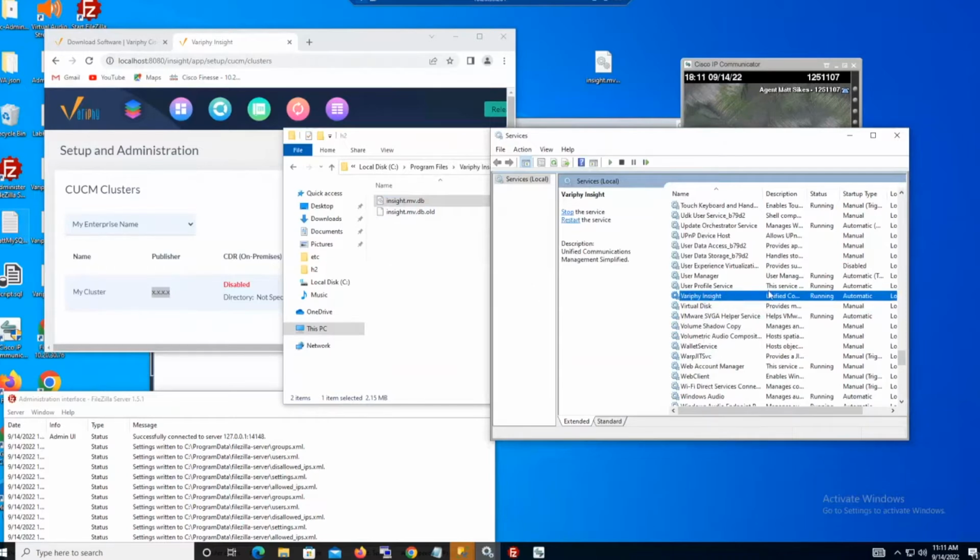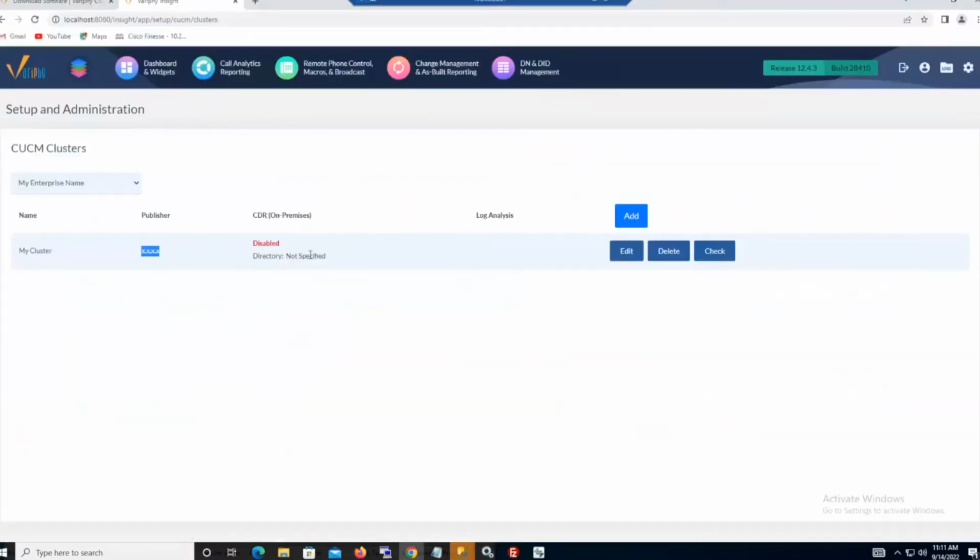So, starting up the Windows service here for Verify Insight. Now, on a Windows machine, it'll probably take 60 to 90 seconds for the UI to come back up. Linux is a little shorter than a minute. So we'll just browse this for a moment or two and wait here for a second.